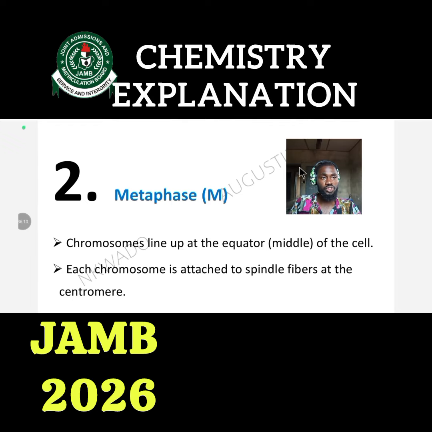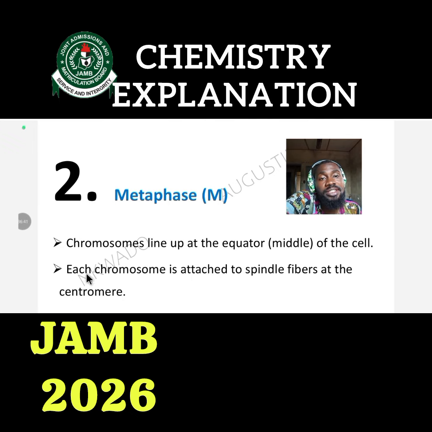Like in this my box, where is the equator of this box, where you can see my face now on your screen? This box, the equator is the center. That's from here to here. Is the equator of this my box. So the middle is the equator of the cell. So what happens? The chromosomes line up at the equator of the cell, because they are trying to get ready for what is going to occur.